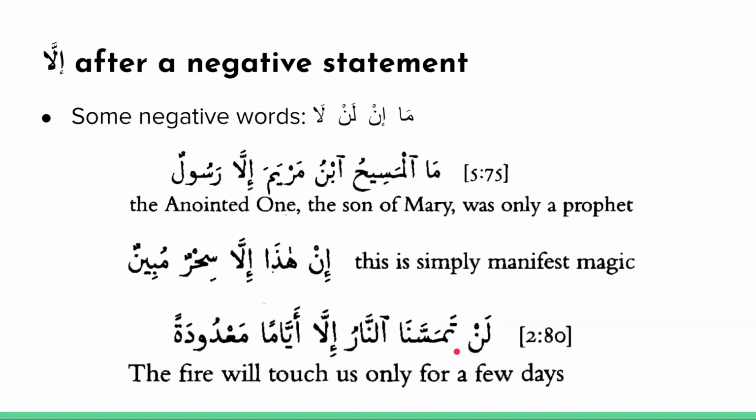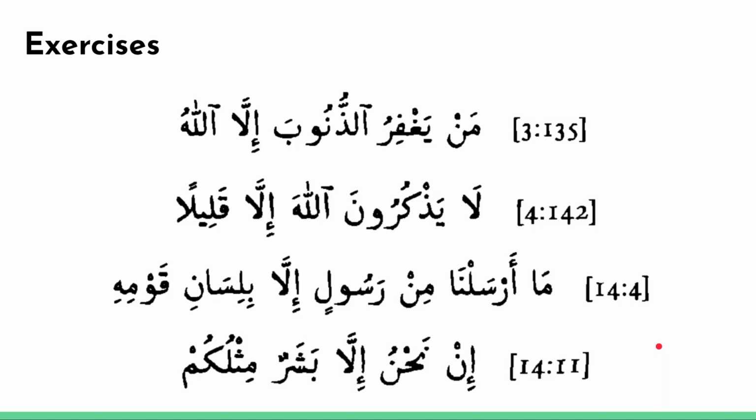But لن تمسنا النار إلا أياما معدودة, the fire will not touch us except for a few days. And because this is not the subject, it's more of an adverbial phrase, we see here it's in the mansub case. It's not the subject, and it doesn't appear after a preposition, so you put in the mansub case. Okay, so time for some exercises that allow us to practice what we have learned.